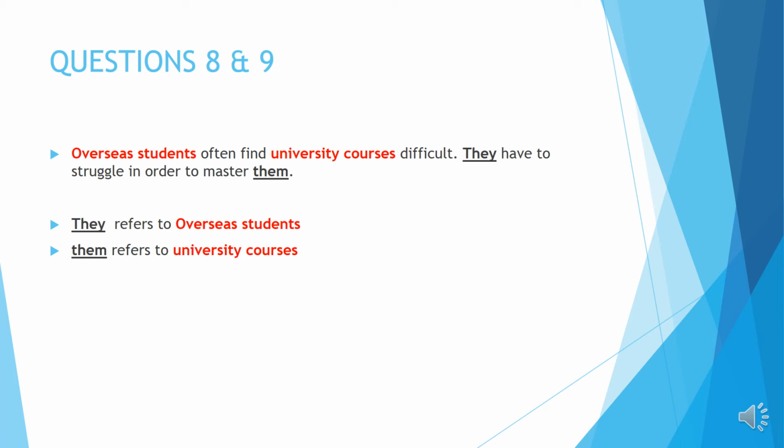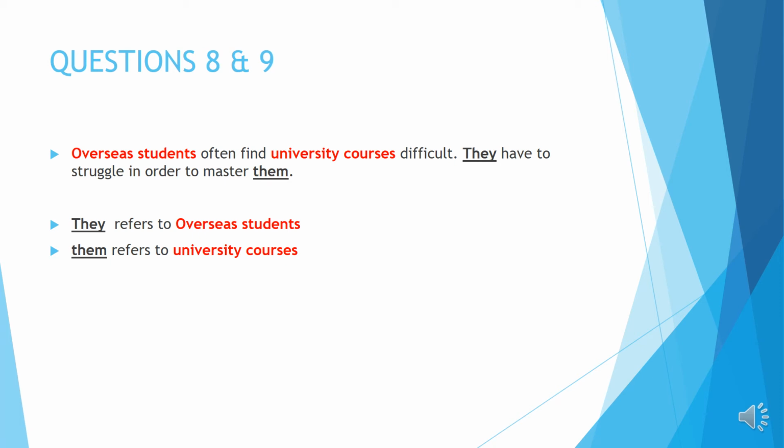Okay, so you have to use your logical sense in order to understand the sentence and in order to find the correct answer. Ask yourself questions like, who have to struggle? They. They is a plural. Okay, plural pronoun. So the answer must be plural. Some of you answered overseas student, which is wrong because it's singular. It must be overseas students because they is plural.